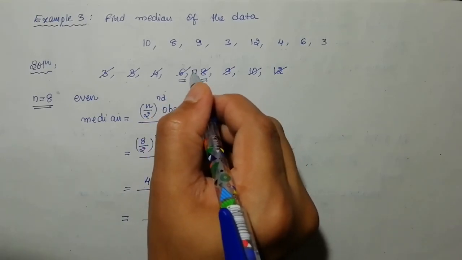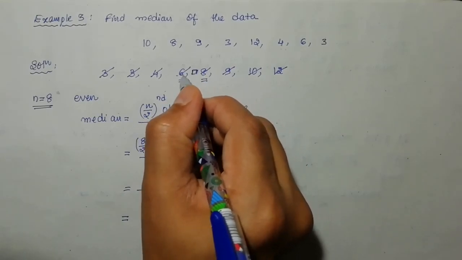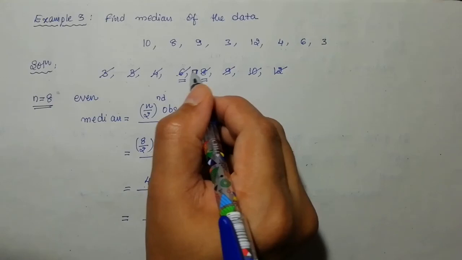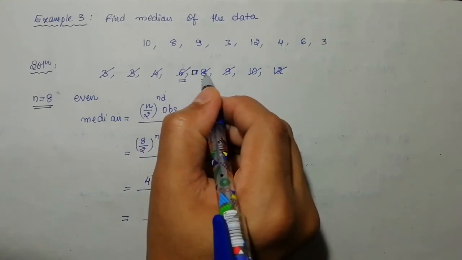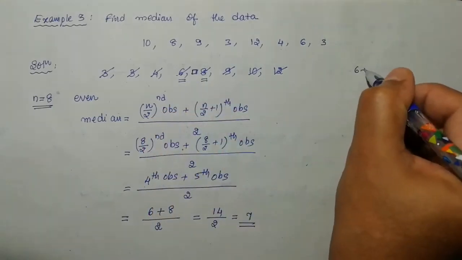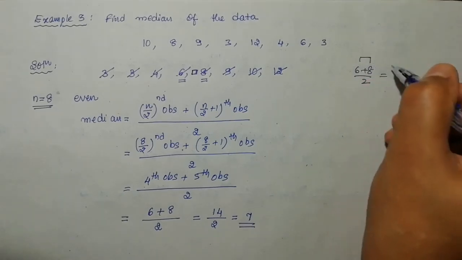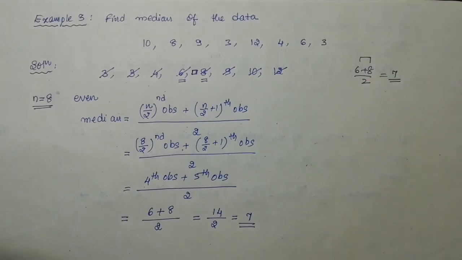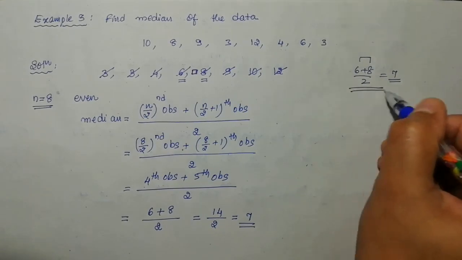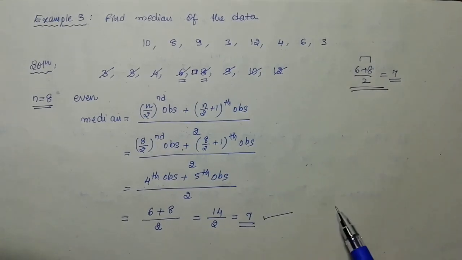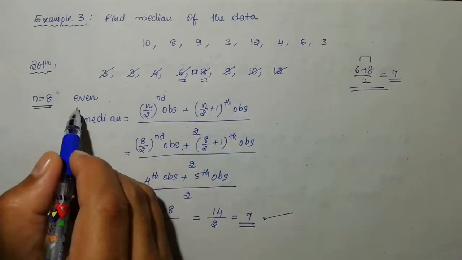What is the middlemost number between 6 and 8? 6 plus 8 divided by 2 gives 7, the number between 6 and 8. This is the way to calculate the median when the number of observations is even.